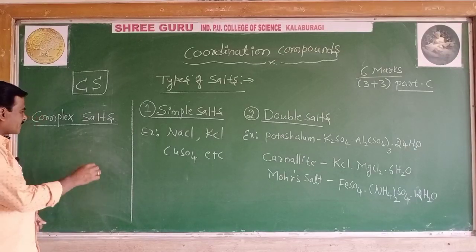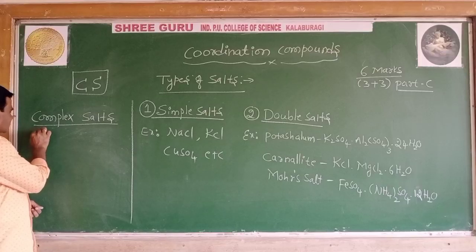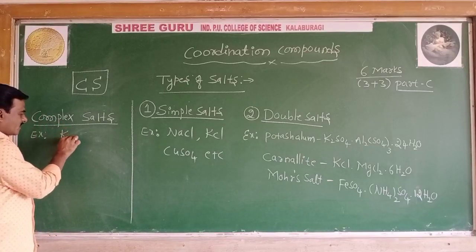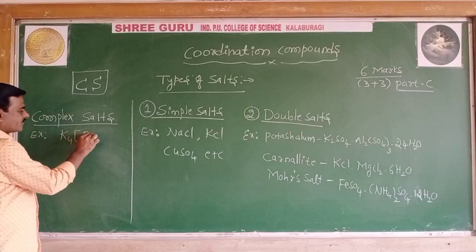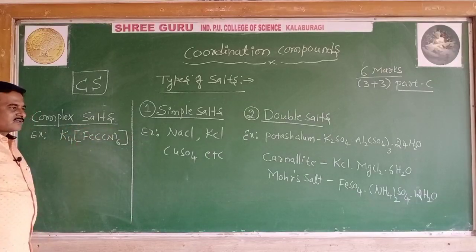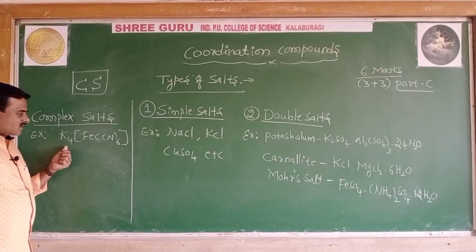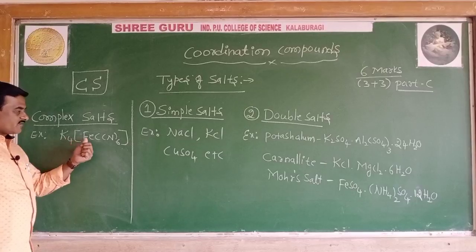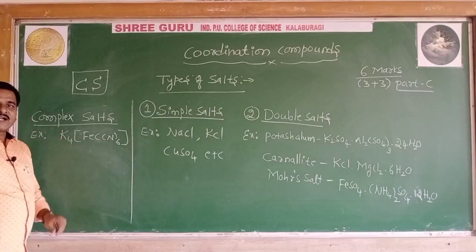If I take an example of a complex salt, for example, potassium ferrocyanide, K4[Fe(CN)6]. This is commonly called potassium ferrocyanide, a complex salt.